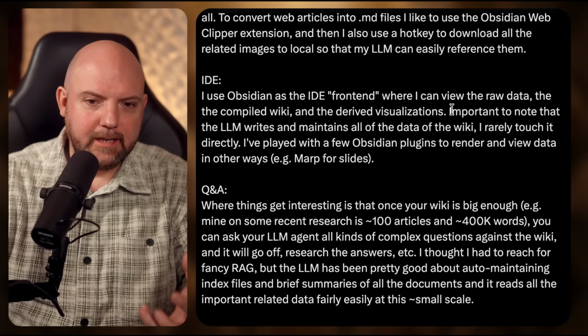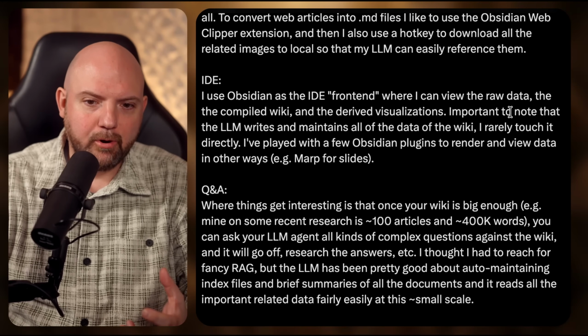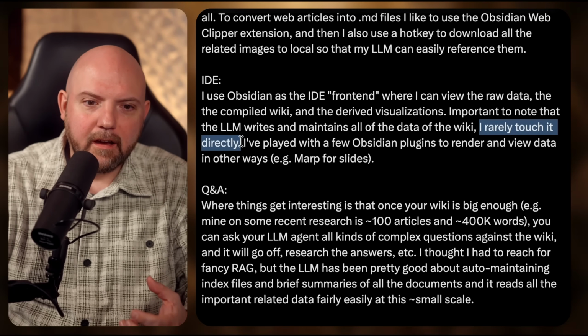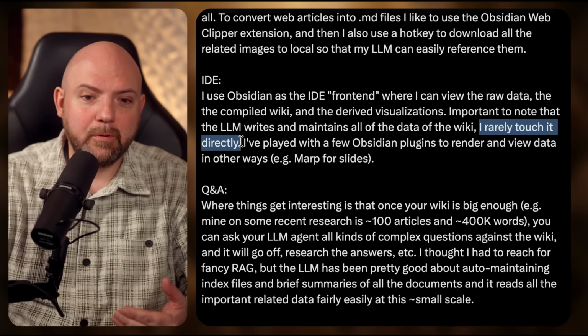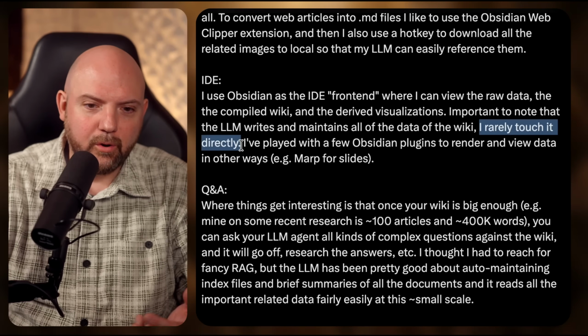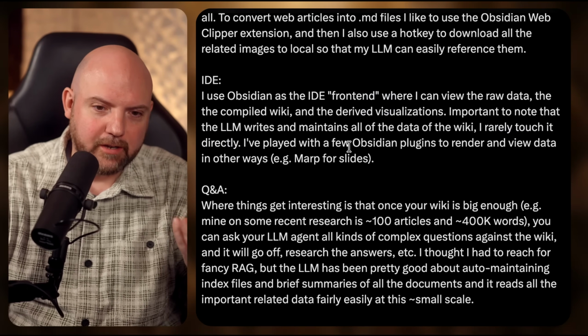The controversial thing here is that he says important to note that the LLM writes and maintains all of the data of the wiki. I rarely touch it directly. So what's the point of the interface then? An interface just representing the data would be more than enough. So if just for this reason alone, Obsidian is already overkill with all the input that you can do manually